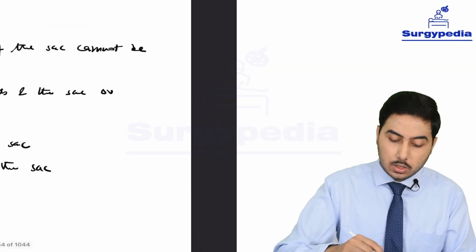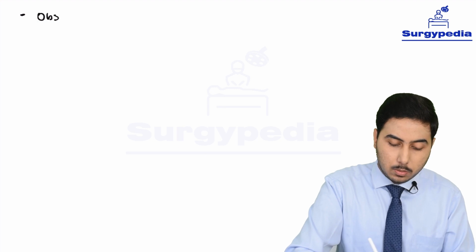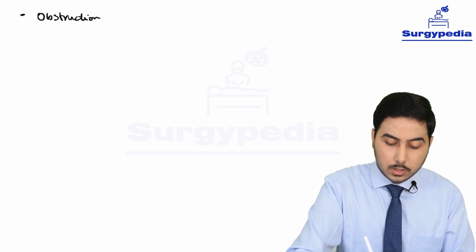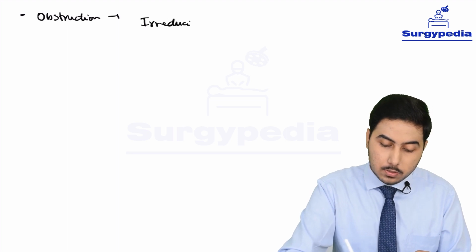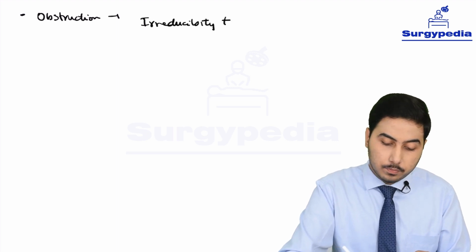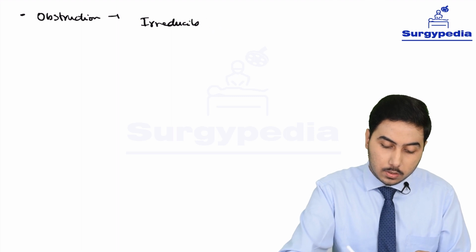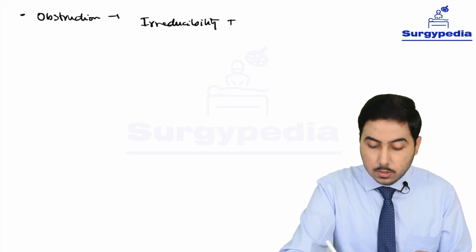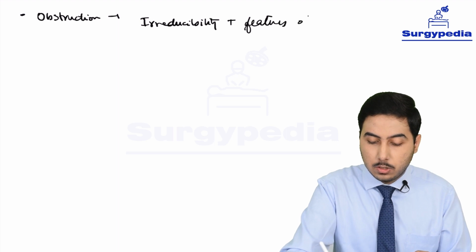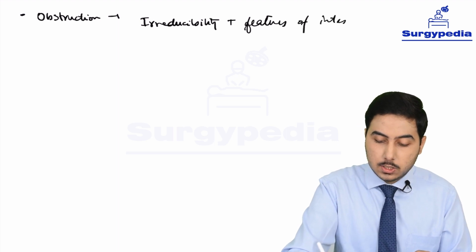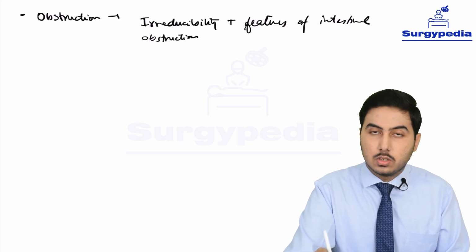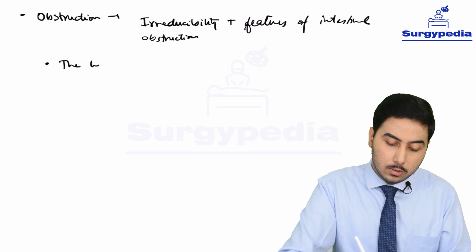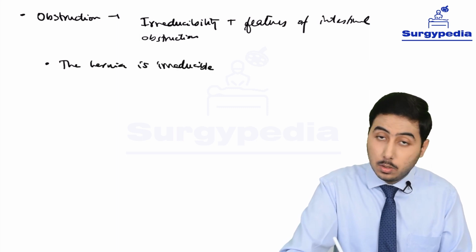The next complication is obstruction. So what is going to happen here? We have irreducibility, of course, irreducibility plus features of intestinal obstruction. Okay, so what are the features? The hernia is irreducible but painless.